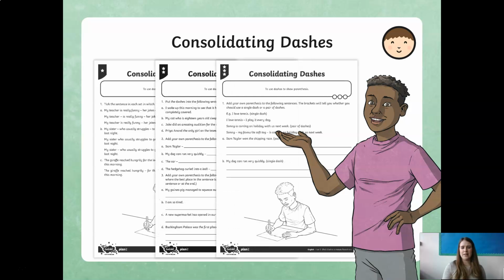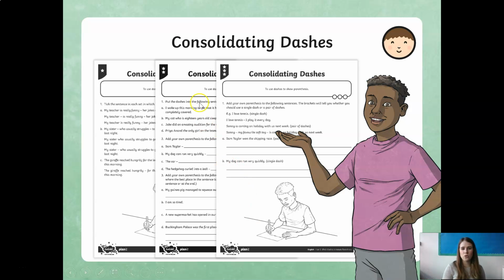So what I want you to do now that you've had a think of those sentences, I want you to use that knowledge and have a go at doing an activity yourselves. So you've done one activity on looking at the dashes, but now I've explained the importance of why we use dashes, because it's information that we need. It's information that makes a difference and impact on our sentence. I would like you guys to now have a go at doing this on your own.